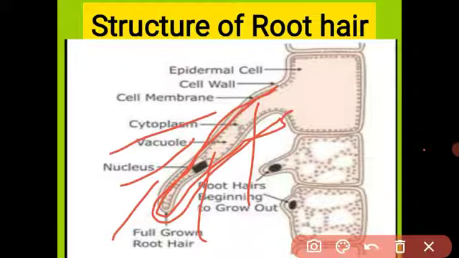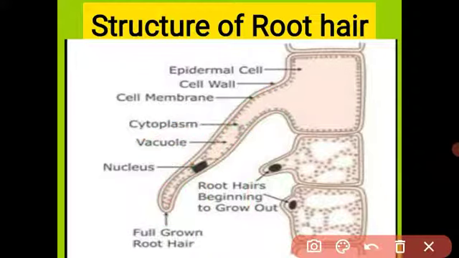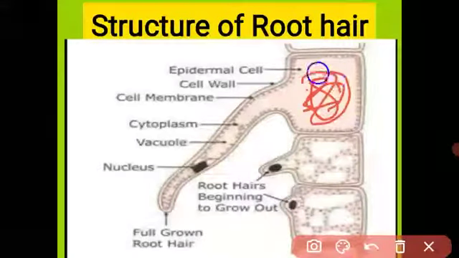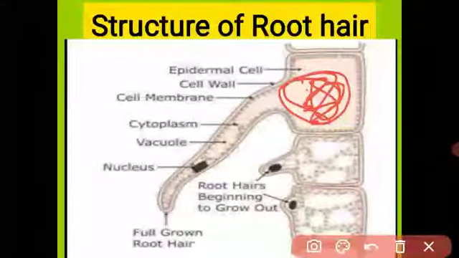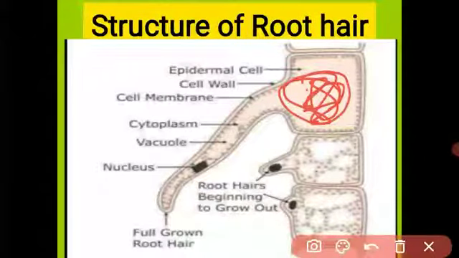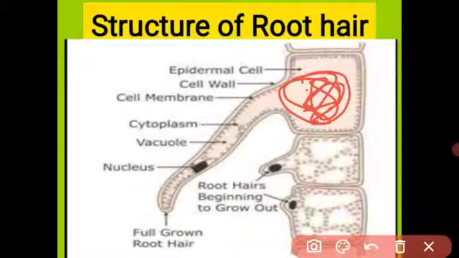Got it? The vacuole contains the cell sap. There is a higher concentration of minerals. In this lesson we have to study many definitions like diffusion and osmosis. In the next video I will explain what is meant by diffusion and osmosis.